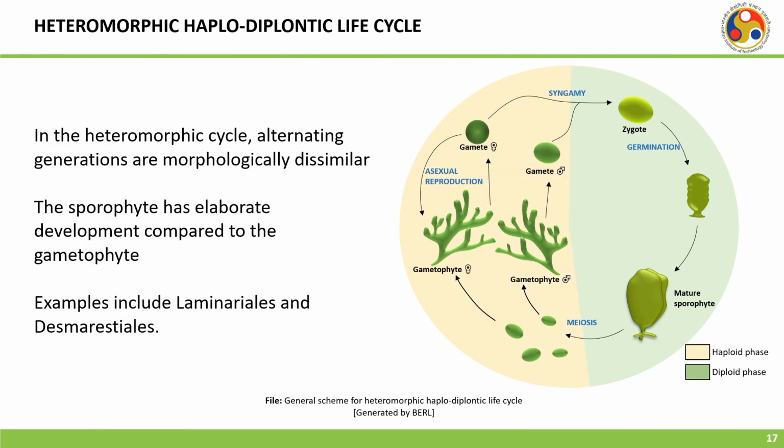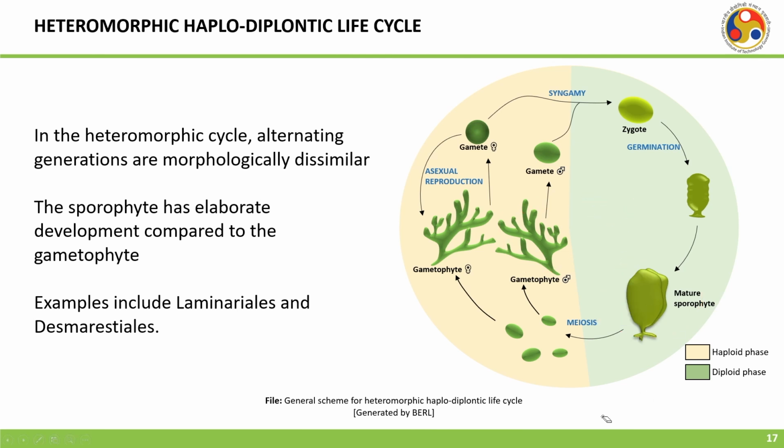Next comes the heteromorphic haplodiplontic life cycle. Here we see there is again the mature sporophyte, and then you have the female and the male gametophytes, but they are morphologically different, they are not the same.